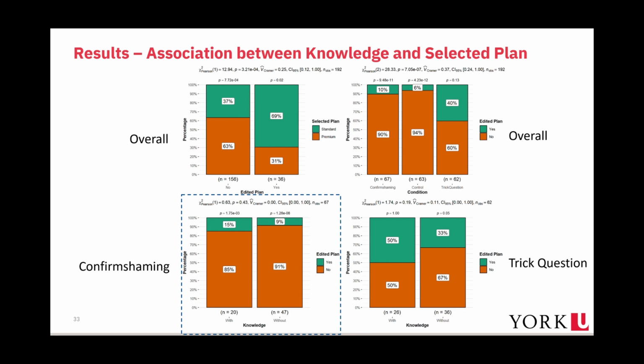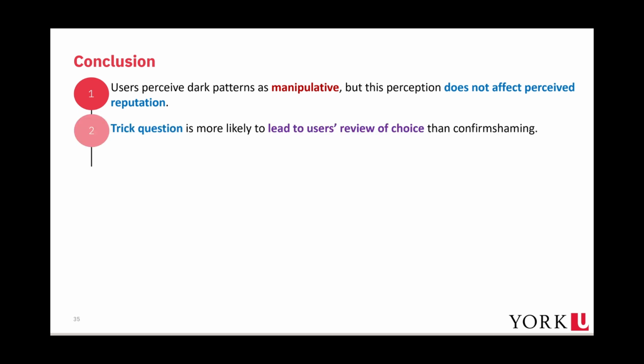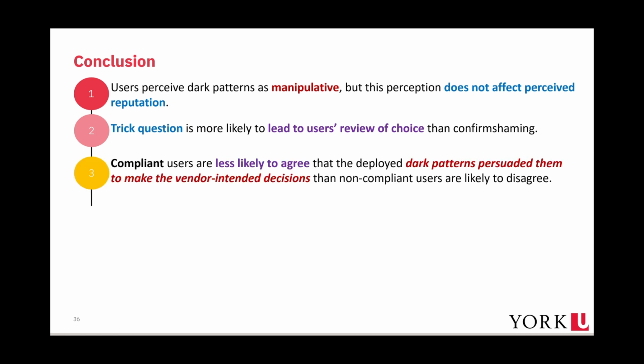The main takeaways of our study include the following. First, users perceive dark patterns as manipulative, but this perception does not go as far as affecting the perceived reputation of the website. Trick question is more likely to lead to users' review of choice than confirmed shaming. Users who selected the vendor's intended choice are less likely to agree that the deployed dark patterns persuaded them to do so than non-compliant users are likely to disagree.